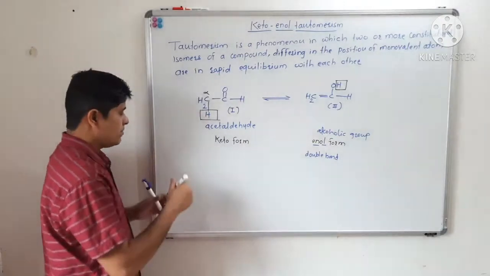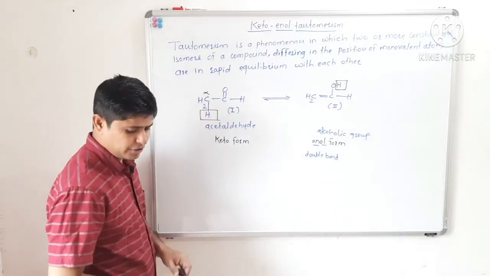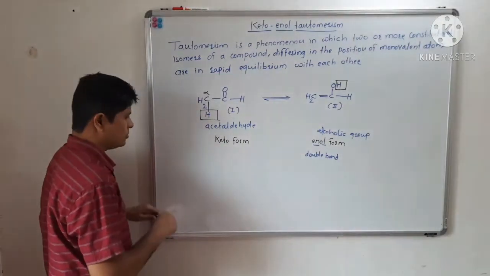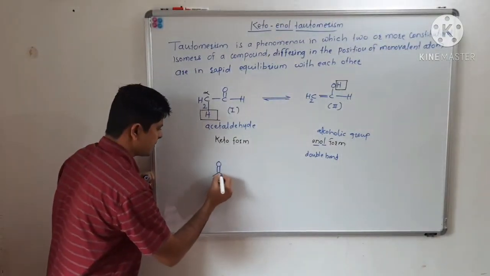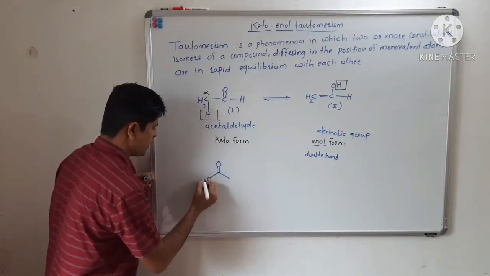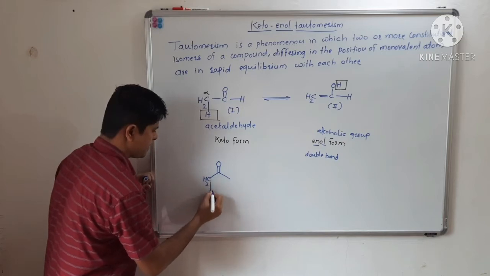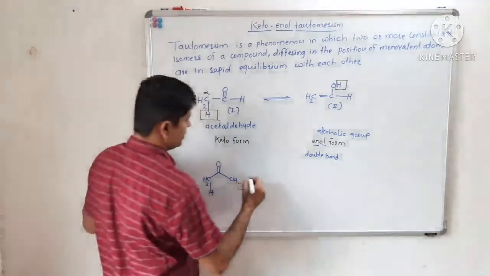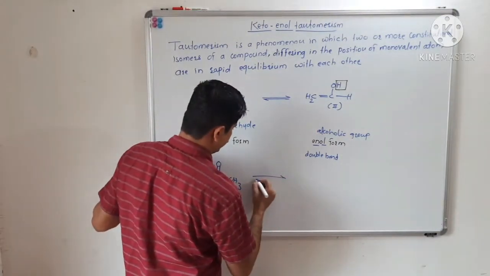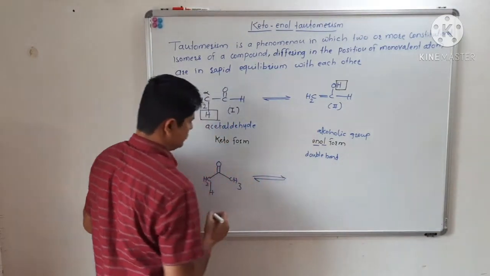Similarly, we can write keto-enol tautomerism for the acetone molecule. This is the acetone molecule, and now we can write its keto-enol tautomerism.